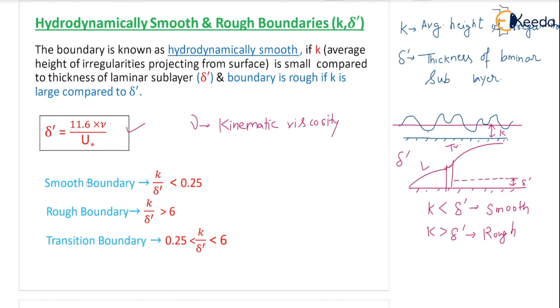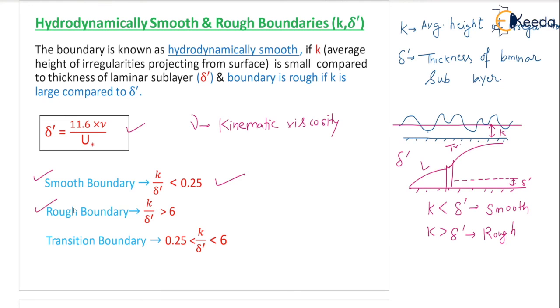So what is the exact value or ratio after which you can say this is a smooth or rough boundary? How can you identify? The answer is here. If your K by delta dash value is less than 0.25, then it is called a smooth boundary.